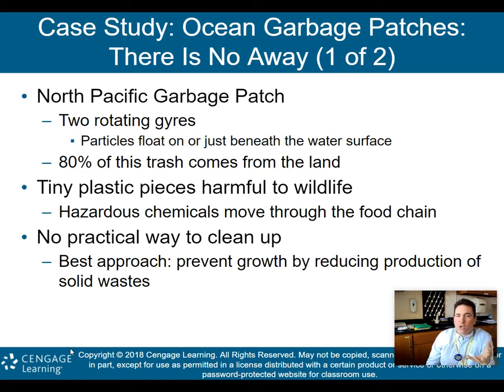And there are these particles, tiny plastic pieces that are harmful to wildlife, hazardous chemicals that can move up through the food chain, right? As an animal maybe eats a little piece of plastic, it's toxic, and now they have that toxicity in their body that then gets biomagnified as we move up the food chain. And unfortunately, there's no practical way to clean it up. The best approach is just to prevent the growth by reducing the production of solid waste on land. We've got to reduce the production of this waste, or at least try to not get it into the ocean, because there's really no practical way to clean this up.